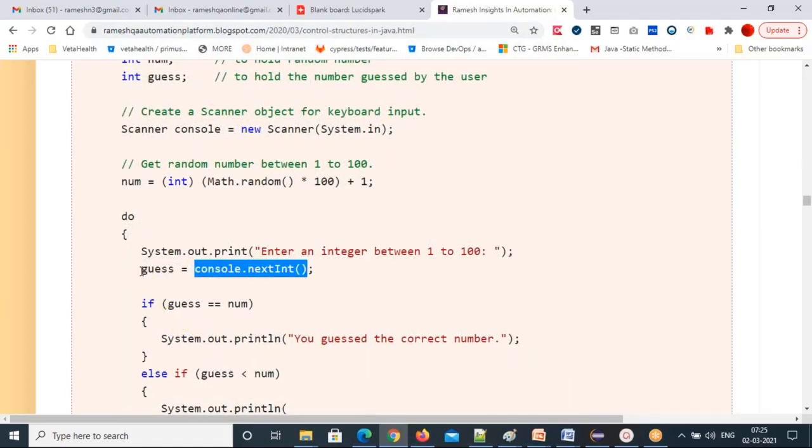That's why I'm storing it in the integer type variable. Guess is an integer type variable. Can you see that? First I declared the integer variable, then I'm assigning a value to that variable in this line.